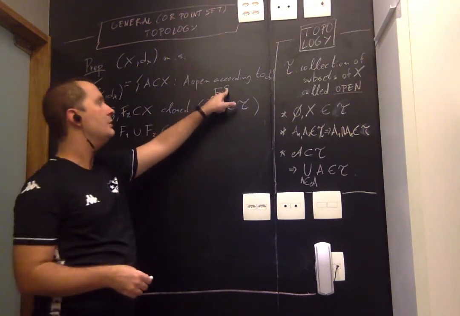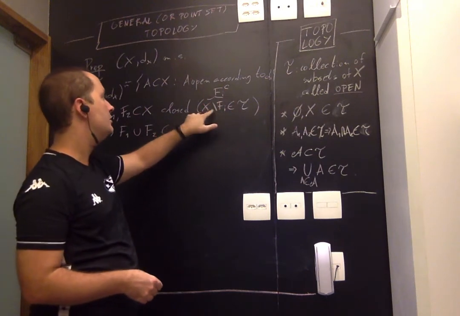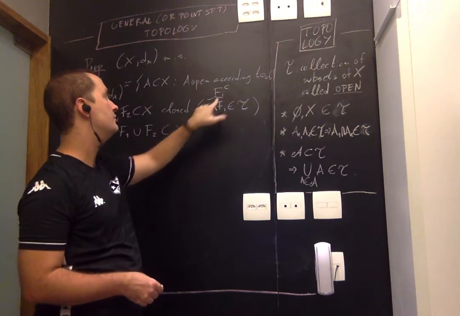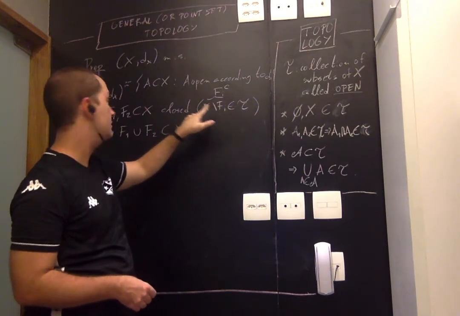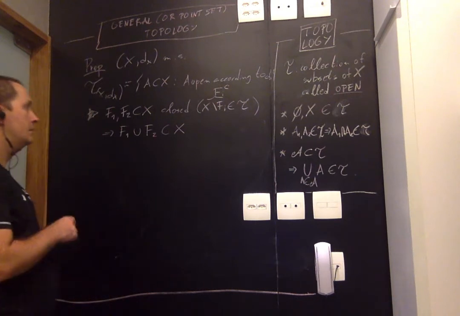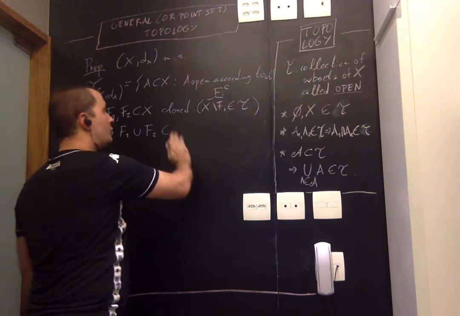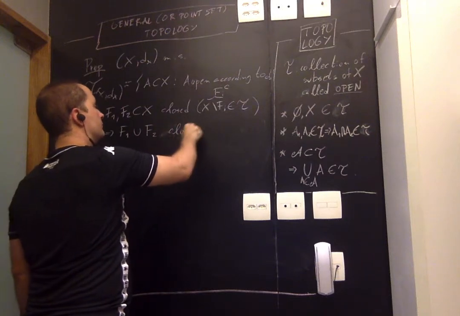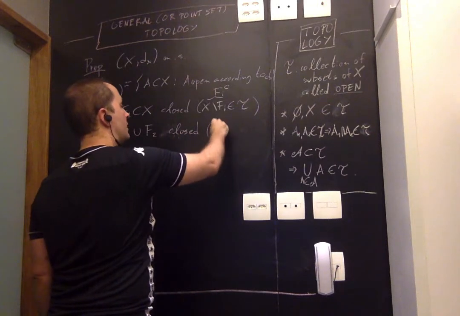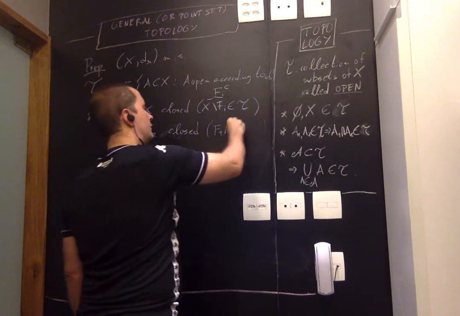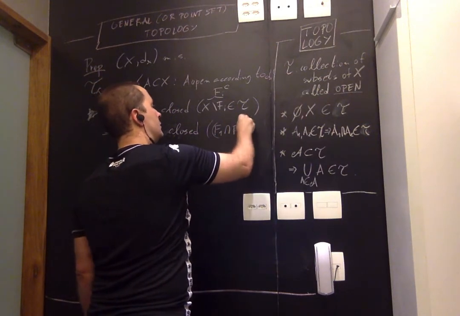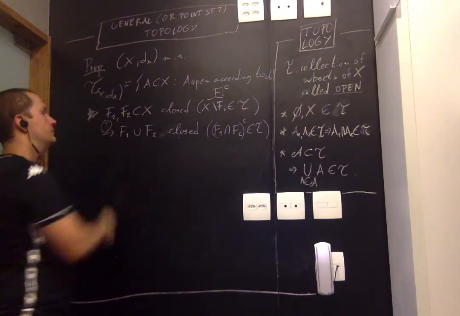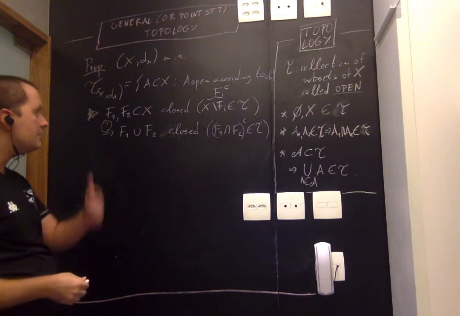Except that when I use this complement here, I need to make sure that you understand that there's an implicit universe here. I'm taking the complement of F1 and F2 with respect to this universe X, where they're both contained. Okay, so I want to prove that this is also closed, which means that the complement of F1 union F2 should belong to the topology, right? Is this true? I claim it is.